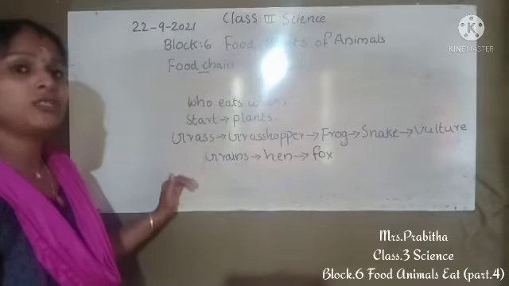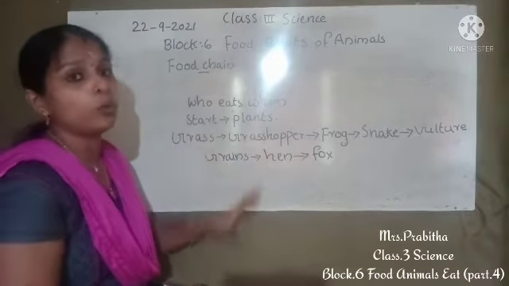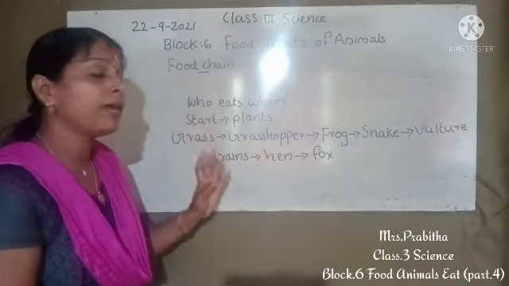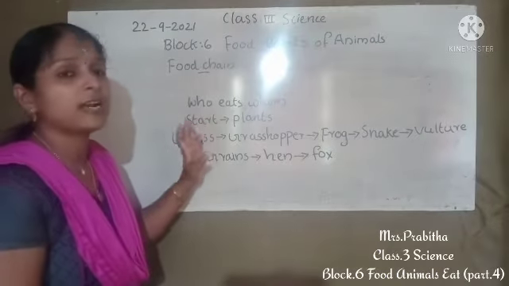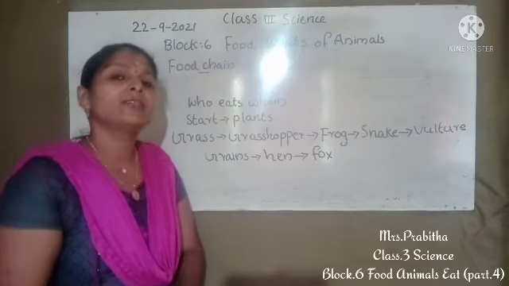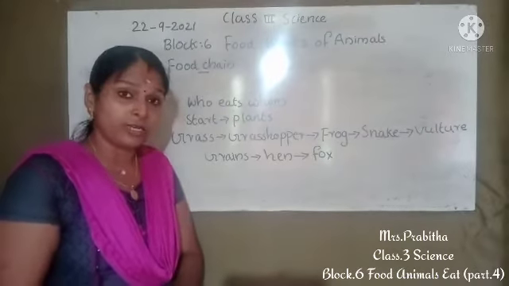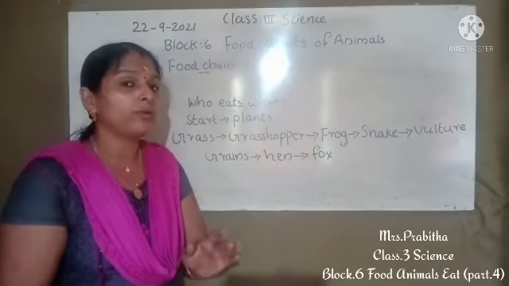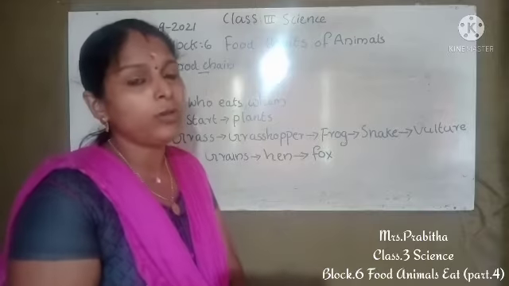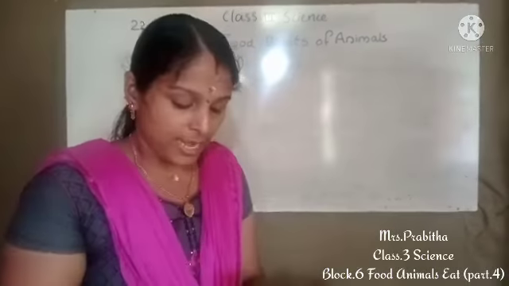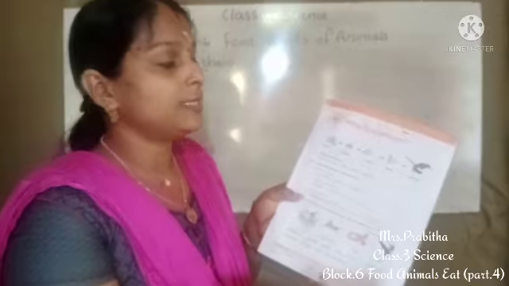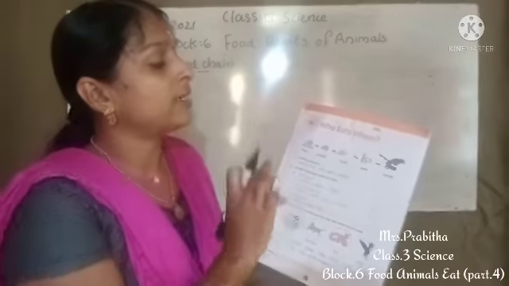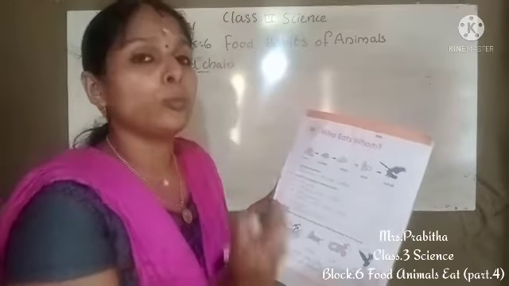So a food chain shows who eats whom. And you should remember this food chain always starts from plants. This much only we have to study in today's class. So what we have to do now? Everybody take your workbook. Let us do the workbook. Everybody take page number 37. Our lesson name is Who Eats Whom.